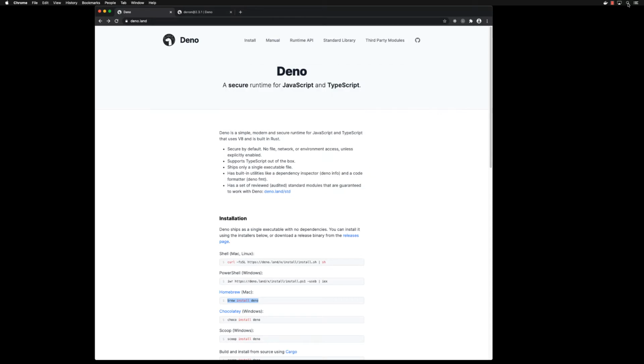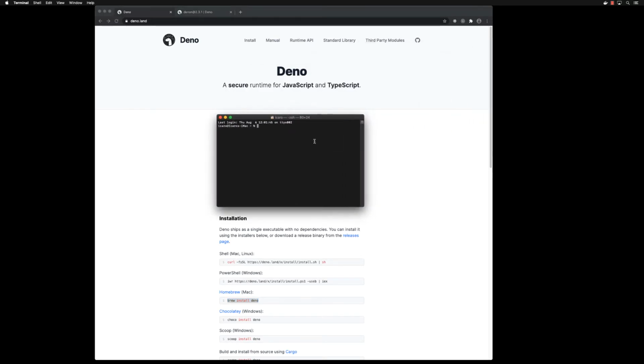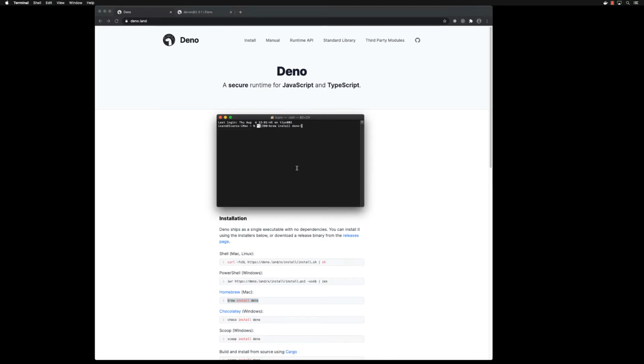So let's bring the terminal here, and now let's run this command. And that's pretty straightforward. And on Windows, you're going to do the same, just run choco install deno, and that's all we need to do. Once it's installed, we can type